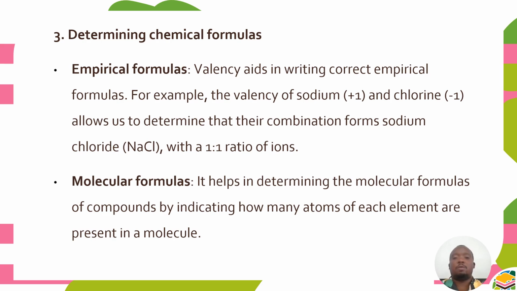That is the ratio of ions. Then there are also molecular formulas. The valence helps in determining the molecular formulas of compounds by indicating how many atoms of each element are present in a molecule.